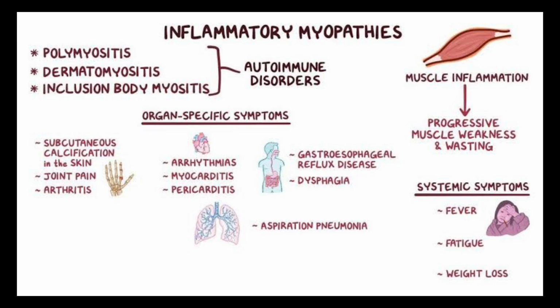Then after that, we have inflammatory myopathies, which are autoimmune in nature. They can be polymyositis, dermatomyositis, and inclusion body myositis. They can have systemic features of fever, arthralgia, and weakness, and then they can affect any system: gastrointestinal system, lungs, joints, and skin.